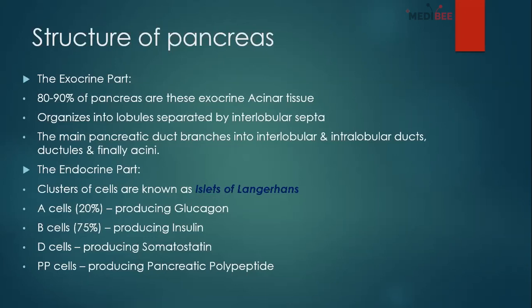Okay, so these are the cells you are going to find in the endocrine portion of the pancreas, and the most important one is the B cell, that is 75% of all cells, and they produce what? Insulin. So you have to know all these types of cells and what hormones they are producing. I think all of us know about diabetes, and we know that patients with diabetes have to take insulin, right?